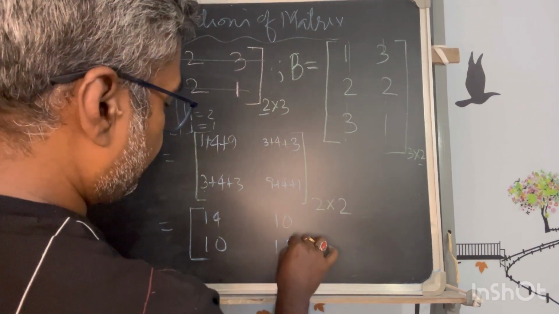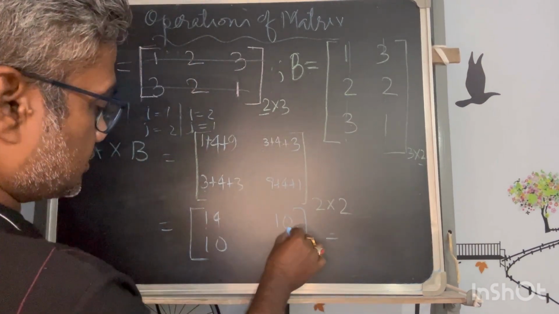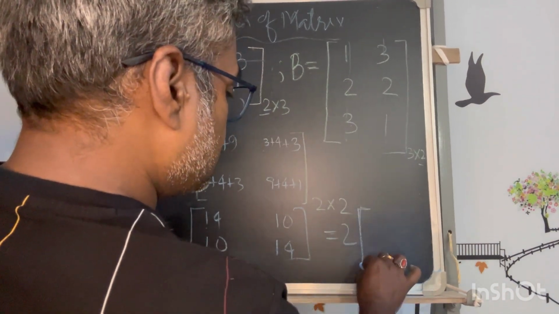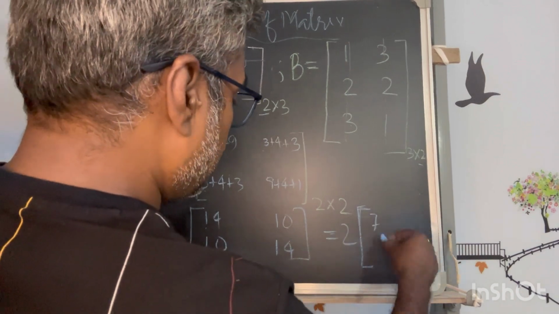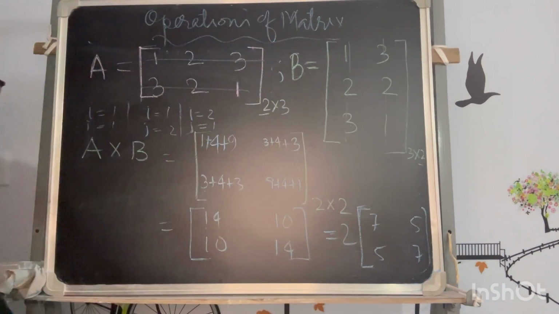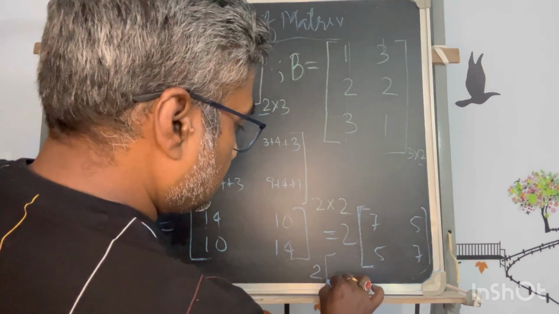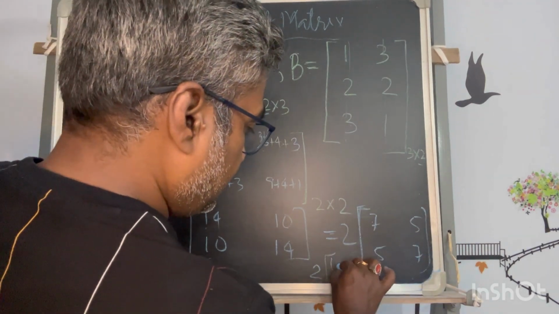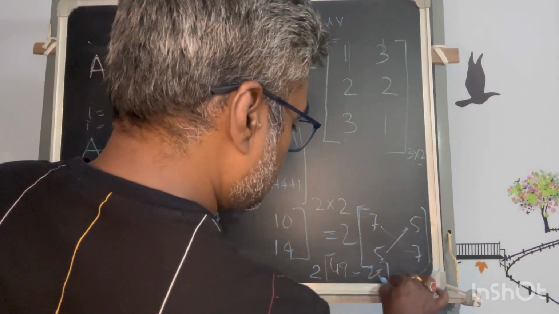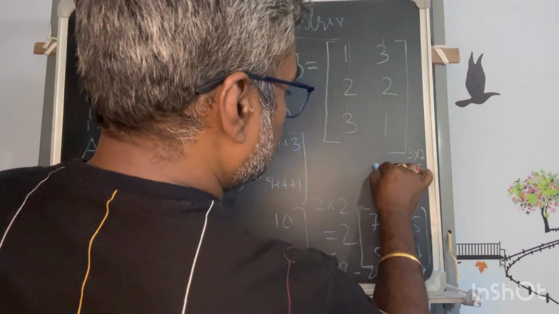This is 14 again. Now this can also be somewhat extended, because all are multiples of 2. There is a common factor of 2. You can take 2 out, because 2 will be a scalar then, and this will reduce every term by half. Okay. Now this will be your answer then. Further, if we want to get the value of it, this is a 2 by 2 matrix. 7 7 is 49. What I have done, this to this minus this to this, minus 25. So this is equal to 2 into 49 minus 25, which is 24. So ultimately your answer will be 48.